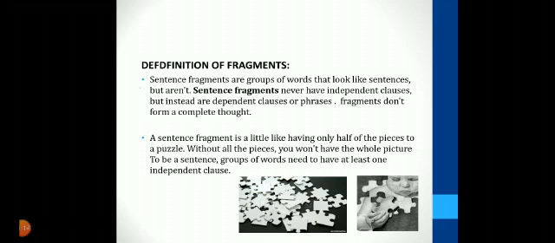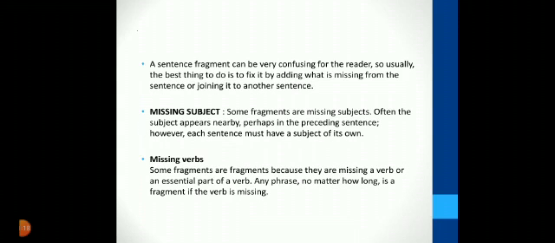A group of words needs to have at least one independent clause. A sentence fragment can be very confusing for the reader, so usually the best thing to do is to fix it by adding what is missing from the sentence or joining it to another sentence. Missing subject, missing verb. Missing subject.